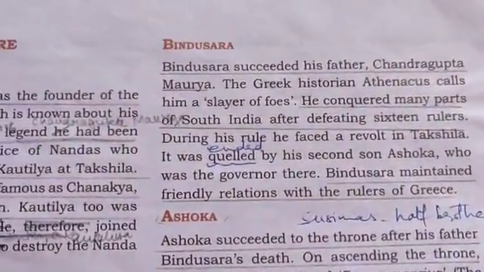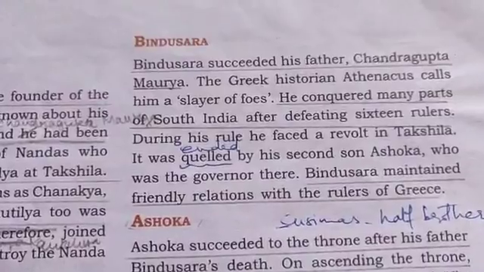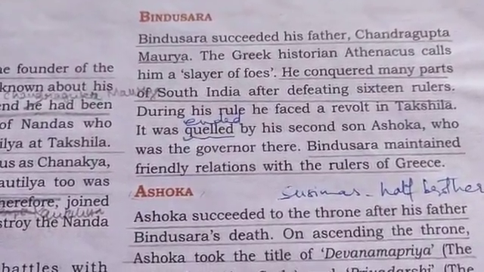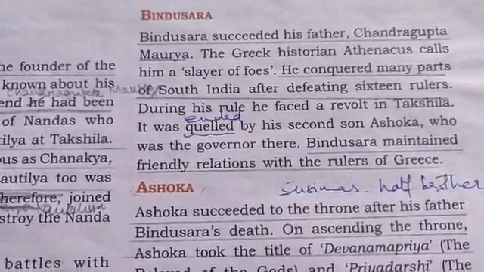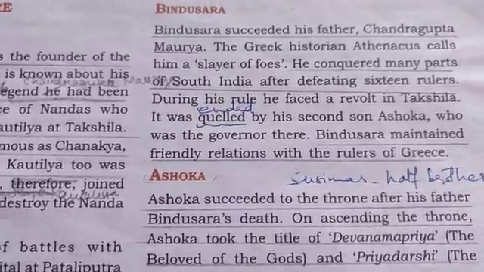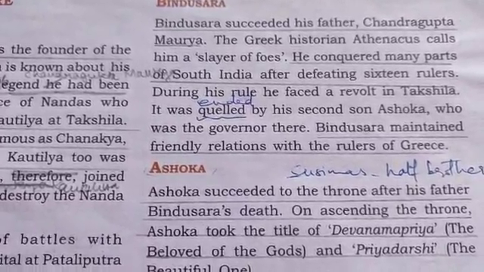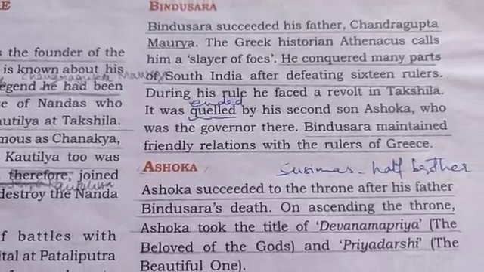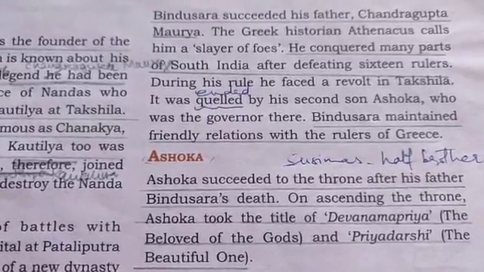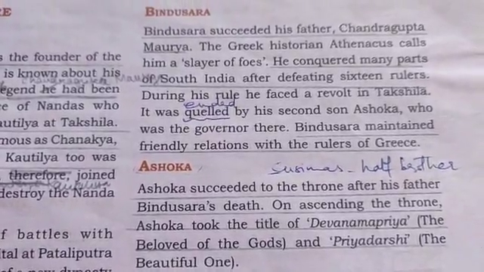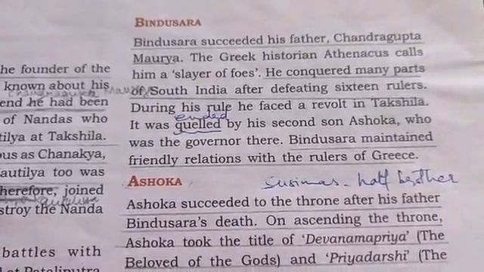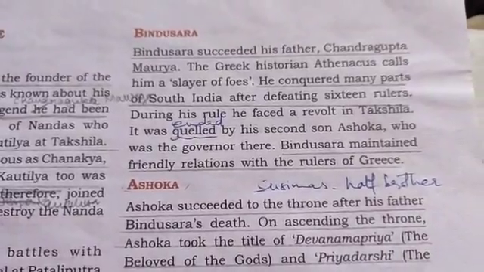Now, let us first learn about Bindu. Bindu succeeded his father Chandragupta Maurya. Underline that. The Greek historian Athanasius calls him a slayer of foes. Slayer means a killer. Foes are enemies. He conquered many parts of South India after defeating 16 rulers. During his rule, he faced a revolt in Takshila, which was quelled by his second son Ashok. At that time, he was the governor over there. Bindu maintained friendly relations with the rulers of Greece.